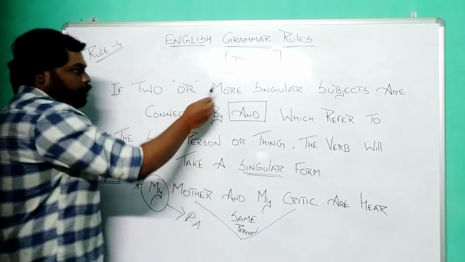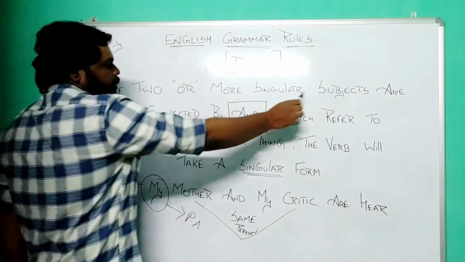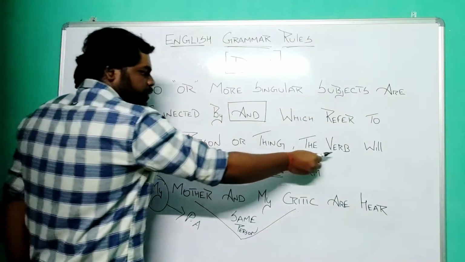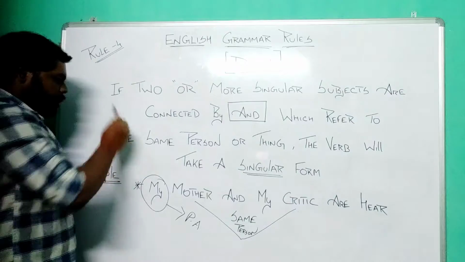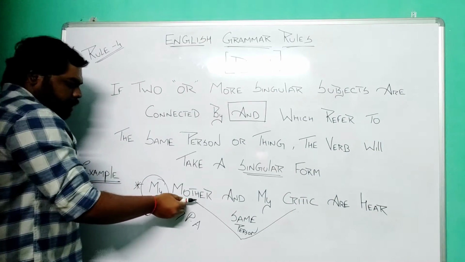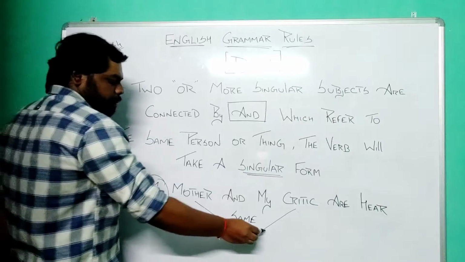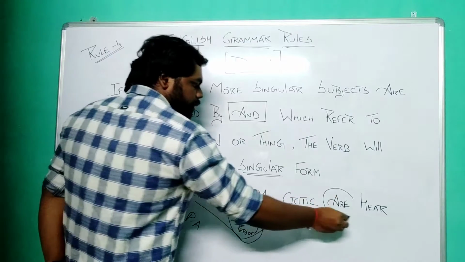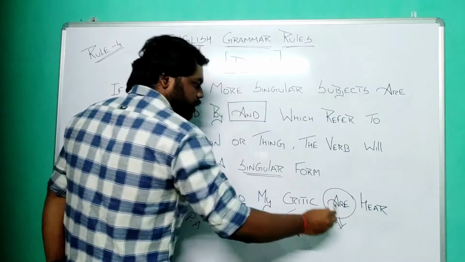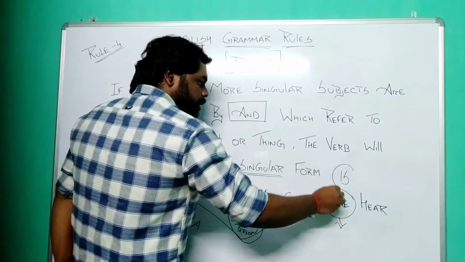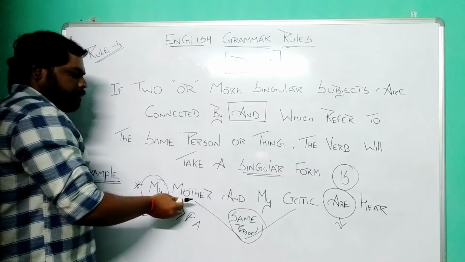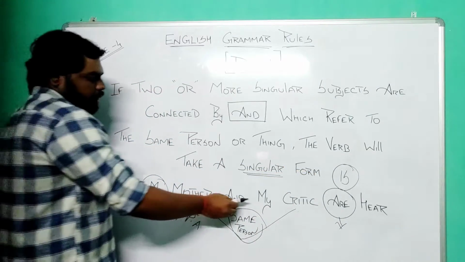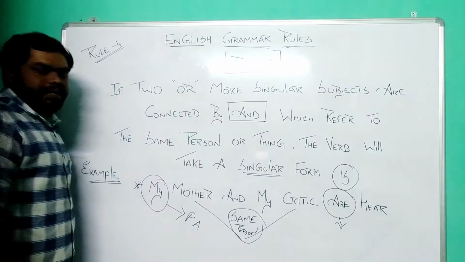So according to rule number 4, if two or more singular subjects are connected by and which refer to the same person or thing, the verb will take a singular form. So according to rule number 4, my mother and my critic represent the same person, so we should be using a singular verb, but here we have used a plural verb. Singular verb is this. So if we reframe this sentence correctly, we should be using is as the verb. Right? So my mother and my critic is here will be the right sentence.